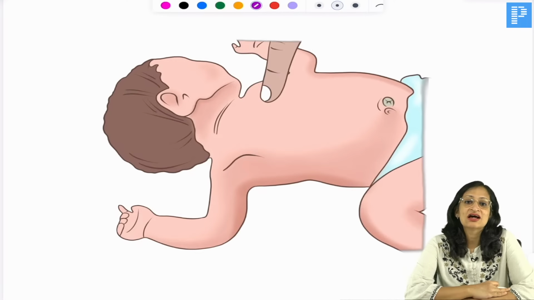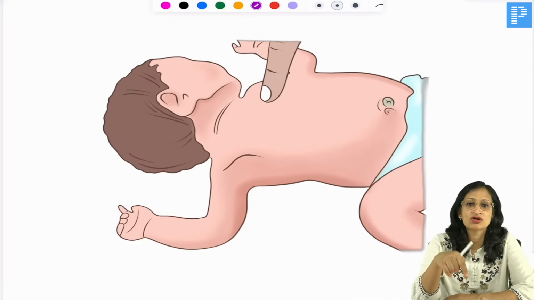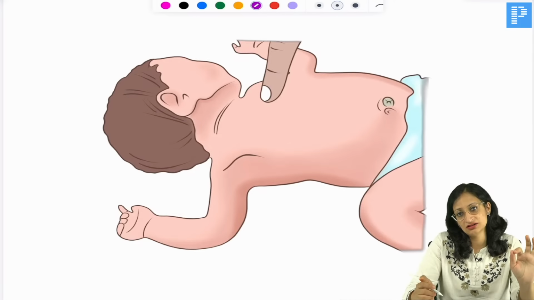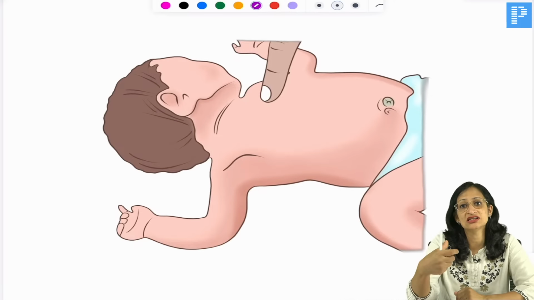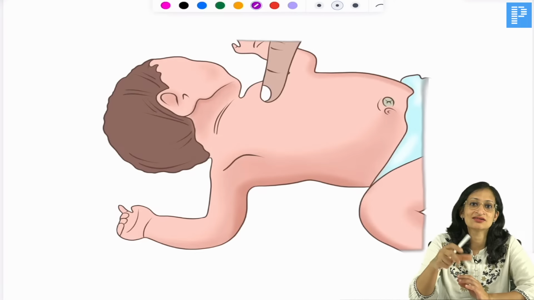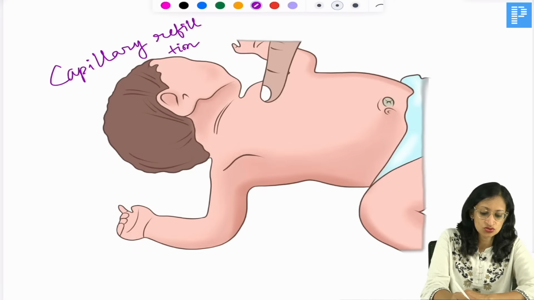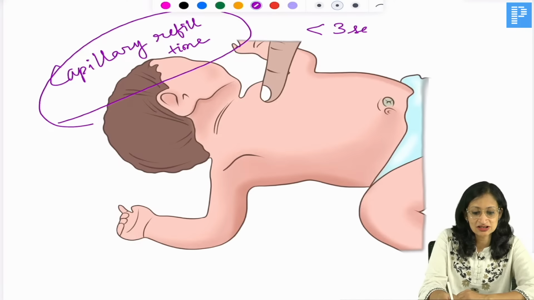Now, what is being done in this image? You are testing for something by pressing on the sternum. This is a technique by which you press on the sternum, release it, and see in how much time the pinkish color reappears. That is known as capillary refill time. It is a technique used to assess the perfusion of neonates or infants. The normal capillary refill time is less than 3 seconds.